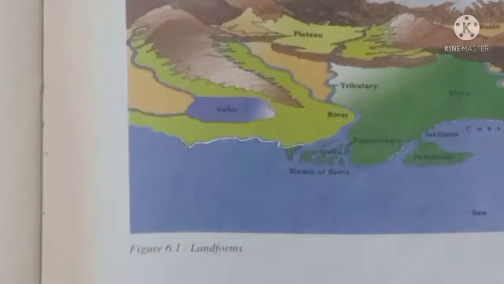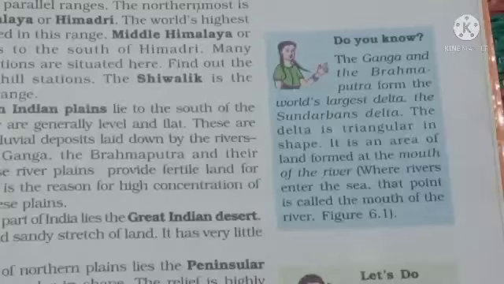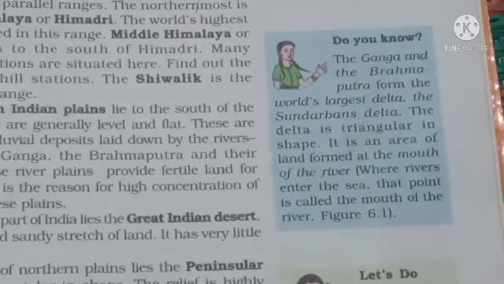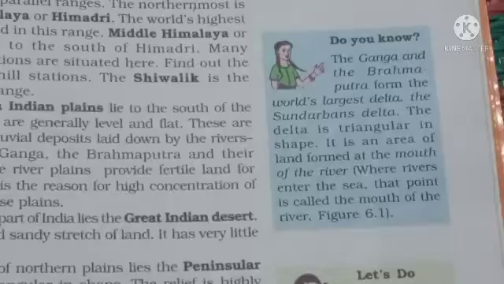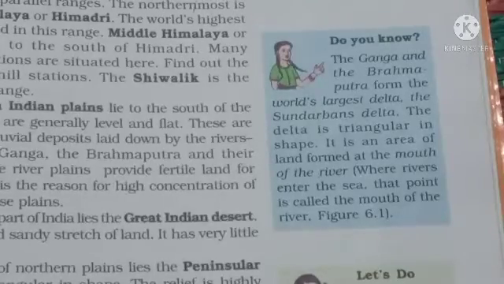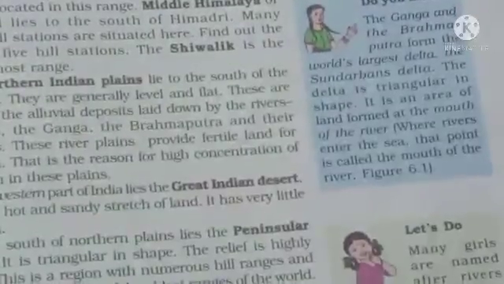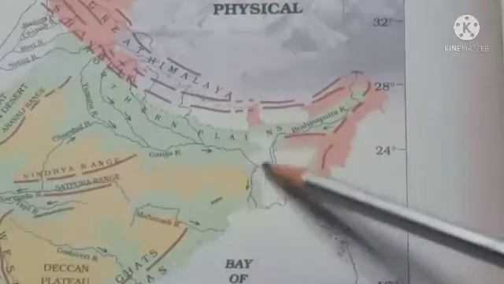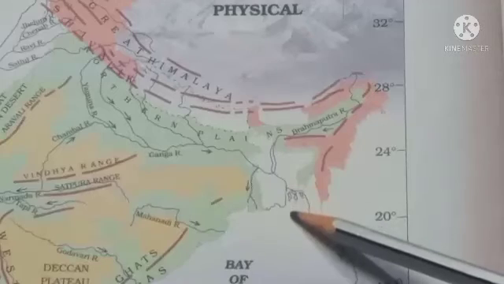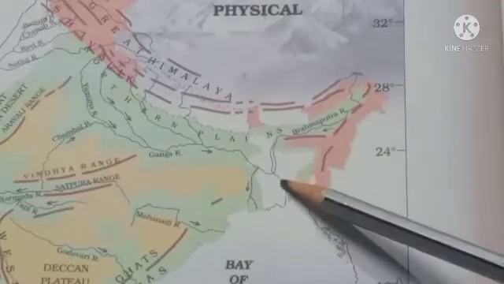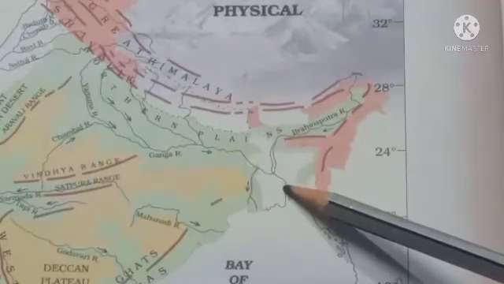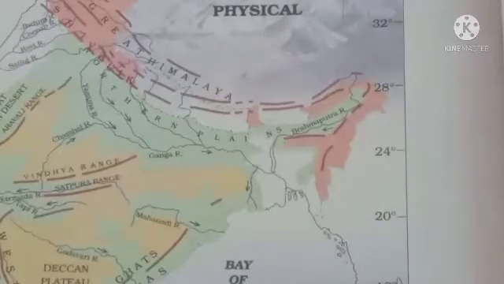Now we are going to particularly study about the Sundarbans. Now we discussed about the mouth of the river, and also we learned where the Sundarbans is located. We can see the Ganga and the Brahmaputra, they fall into the Bay of Bengal. So the delta is formed here and Sundarbans is located here only.